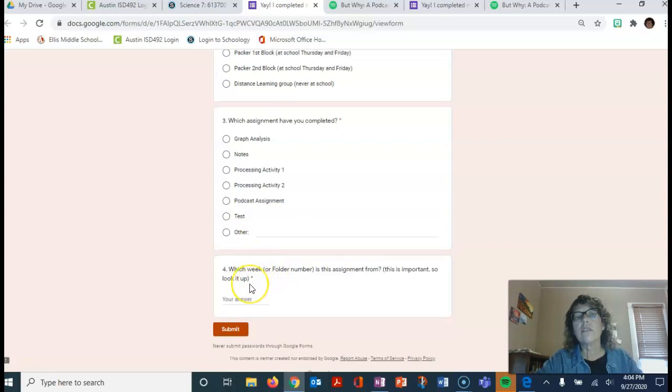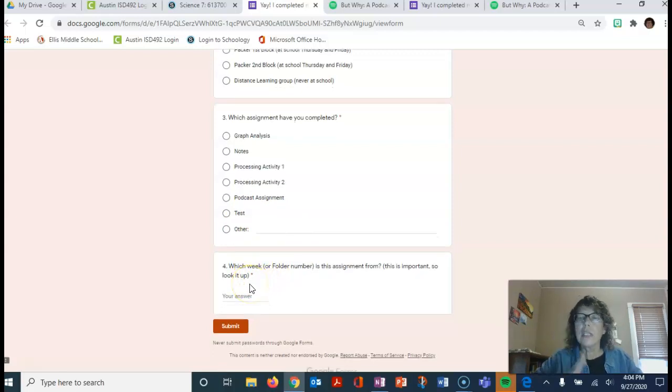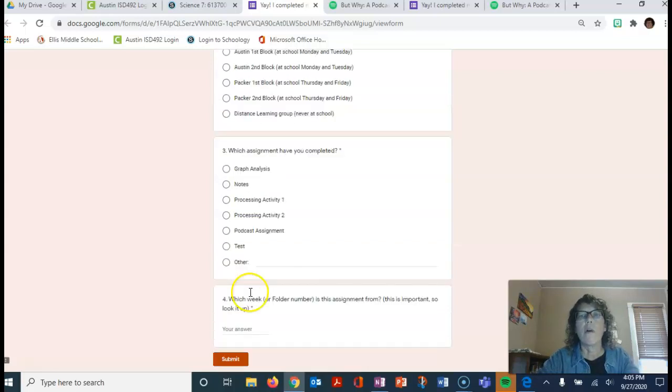And then this is very important, number 4. You need to tell me what week the assignment was from. So you can give me the week if it's in OneNote, or the folder number if it's in Schoology. Those numbers correspond anyway, but all you have to put in here is a number, 3, 4, 1. That way I'll know what assignment this goes with. Hopefully that makes sense.